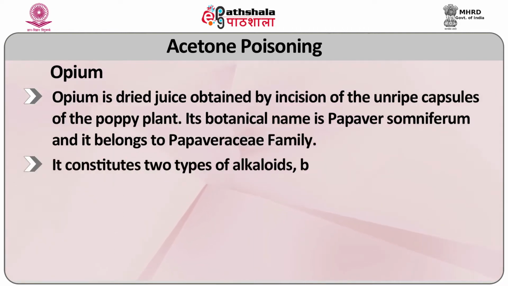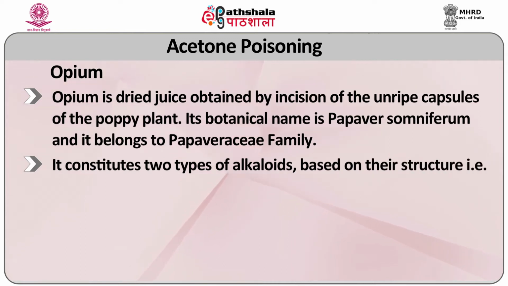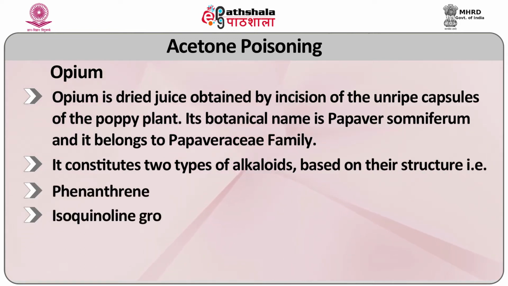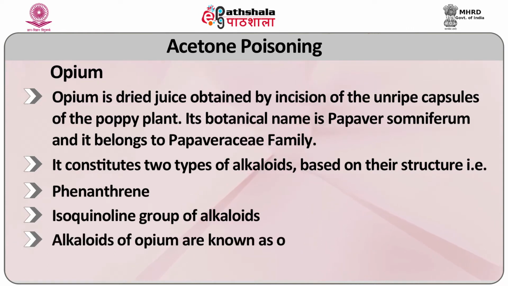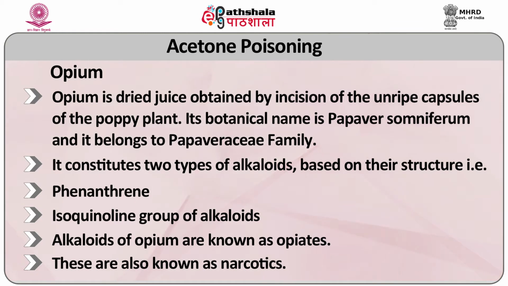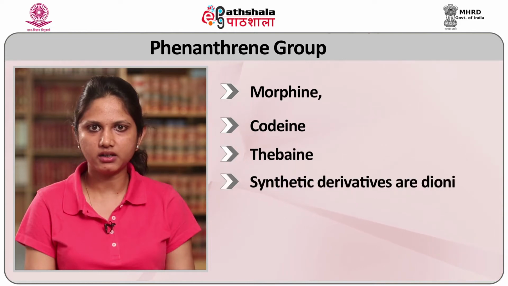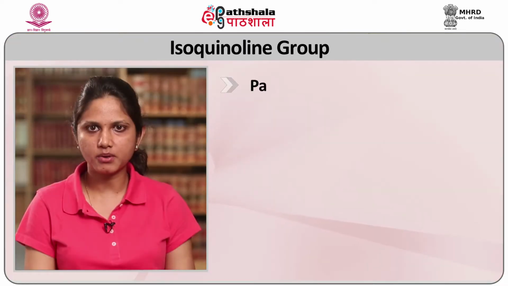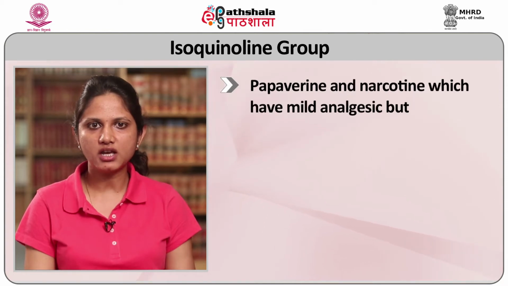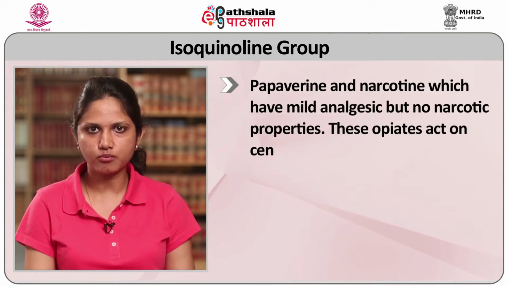It constitutes 2 types of alkaloids based on their structure, that is phenanthrene and isoquinoline group of alkaloids, and alkaloids of opium are known as opiates. These are also known as narcotics. The phenanthrene group comprises morphine, codeine, thebaine and their synthetic derivatives such as dianine, heroin, etc. and they have narcotic properties, while the isoquinoline group comprises papaverine and narcotine, which have mild analgesic but not narcotic properties.